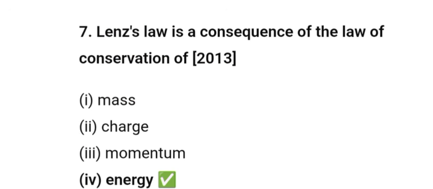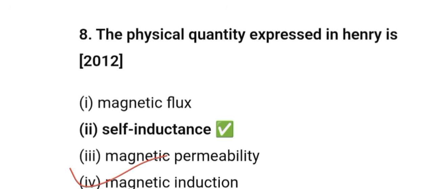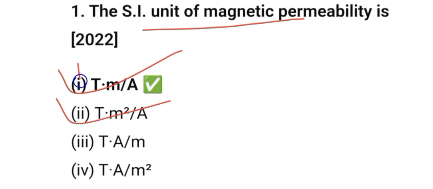Lenz's law is a consequence of the law of conservation of energy. The physical quantity expressed in Henry is self-inductance. The dimension of magnetic dipole moment is M0 L square T0 A. The SI unit of magnetic permeability is Tesla meter per ampere.